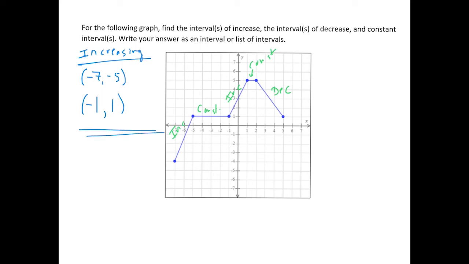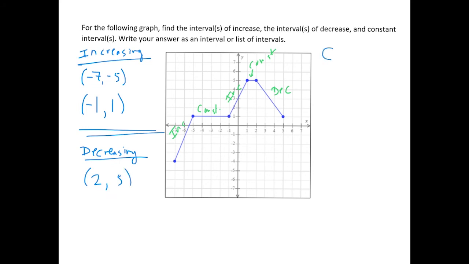So now let's do decreasing. We saw that the function is decreasing here. So that is going to be from x equals 2 to x equals 5. So between 2 and 5, the function is decreasing.